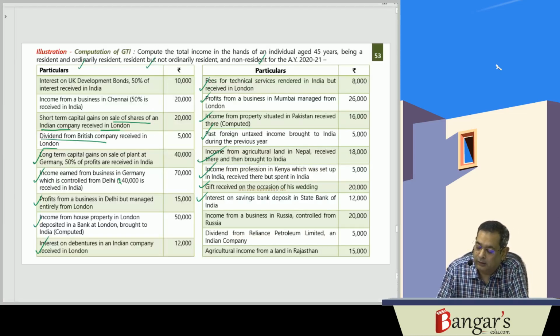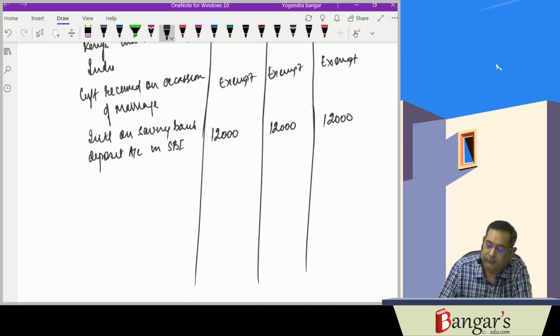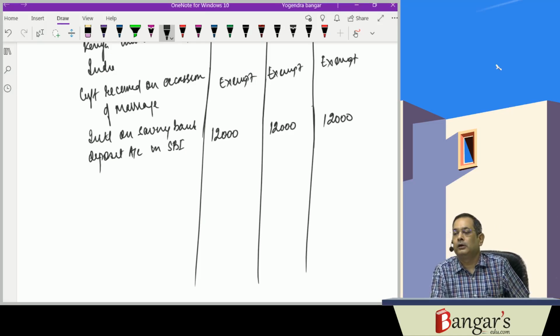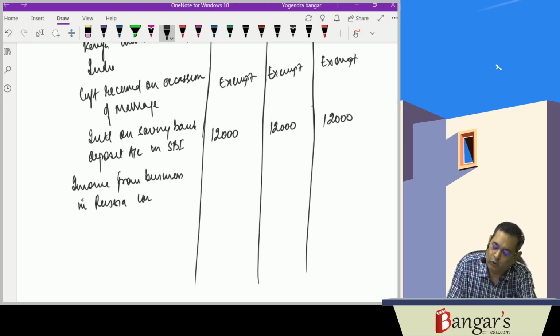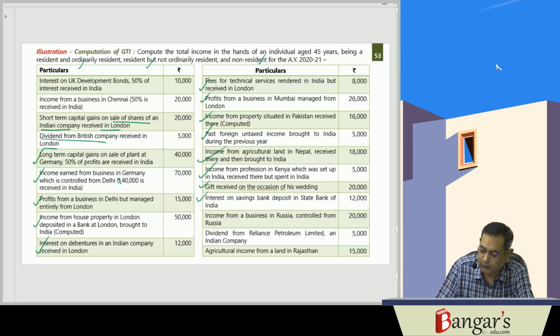Then, income from business in Russia, controlled from Russia, will be taxable only in case of whom? Resident. Income from business in Russia, controlled from Russia, will be taxable only in case of a resident, that is 20,000 rupees.